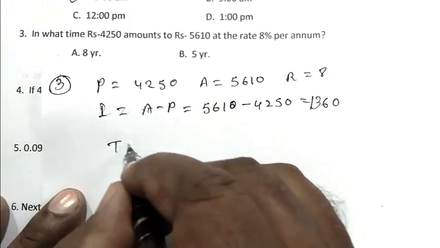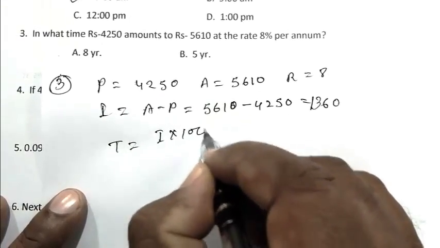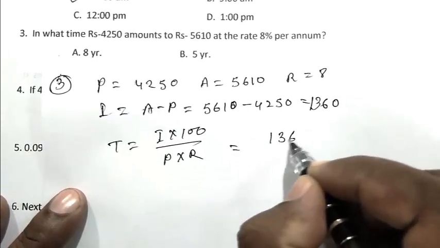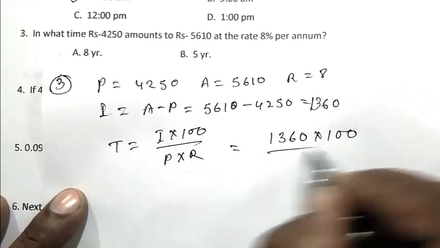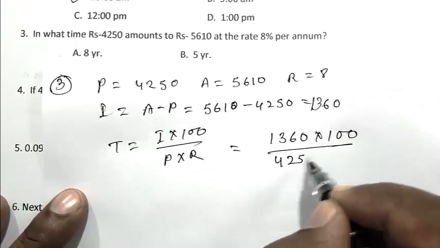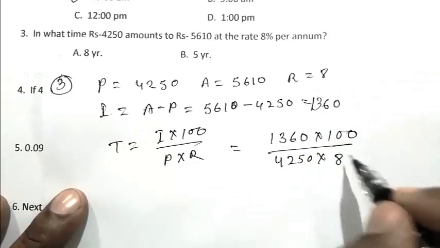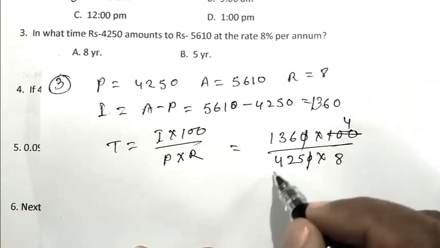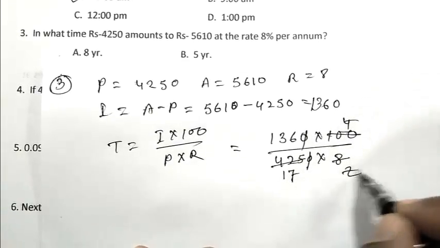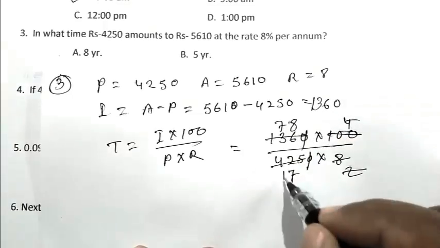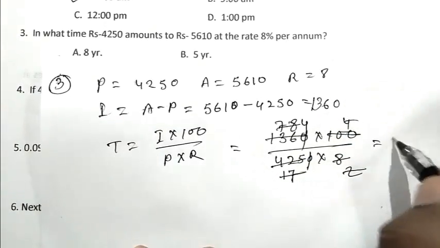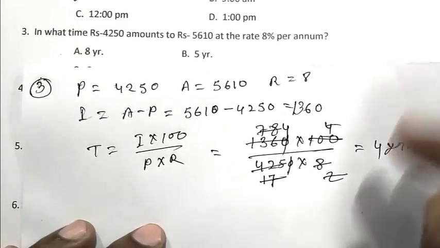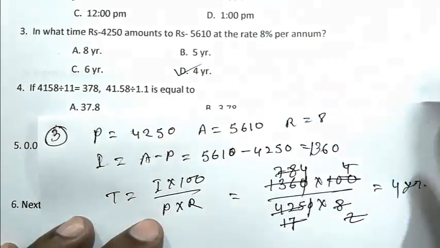So time equals I into 100 by P into R, that is 1,360 into 100 by P 4250 into R 8. So we get 4 years. D is the right answer.